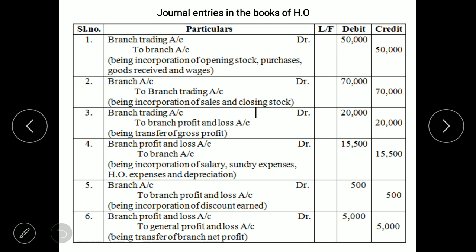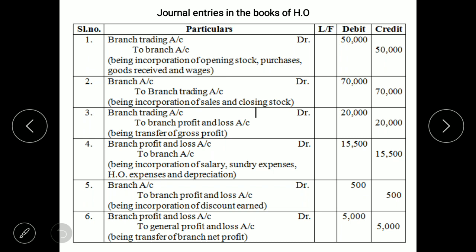Now we'll have to find whether there is gross profit or gross loss. Branch trading account, credit balance is 70,000, debit balance is 50,000. So we have a profit of rupees 20,000. So the journal entry will be branch trading account debit to branch profit and loss account 20,000, 20,000. So we have completed trading account.